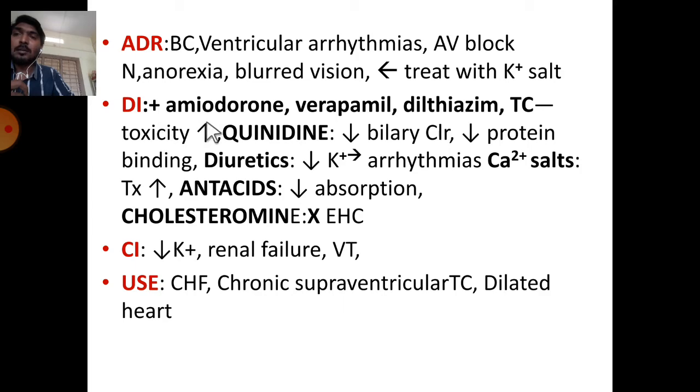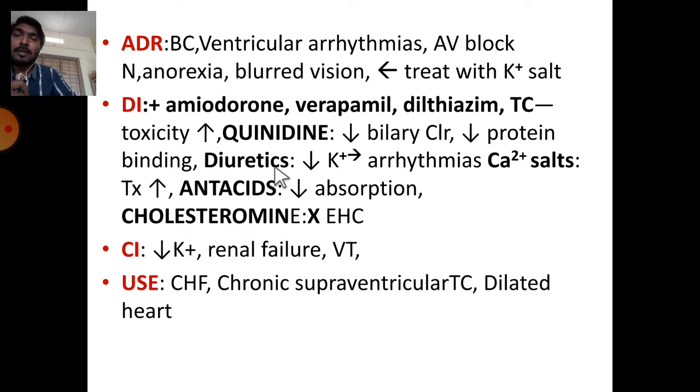Drug interactions: when given with amiodarone, verapamil, diltiazem or tetracycline, plasma concentration increases and leads to toxicity. Quinidine reduces the biliary clearance of digitalis and reduces its protein binding. This leads to an increase in free digitalis concentration, which leads to ventricular arrhythmias and toxicity.